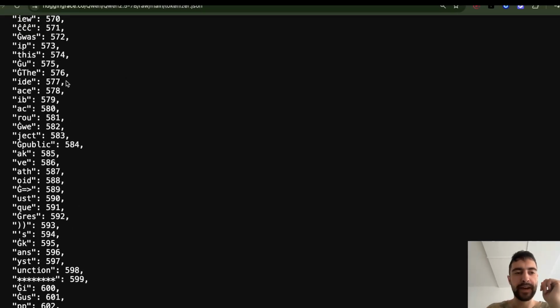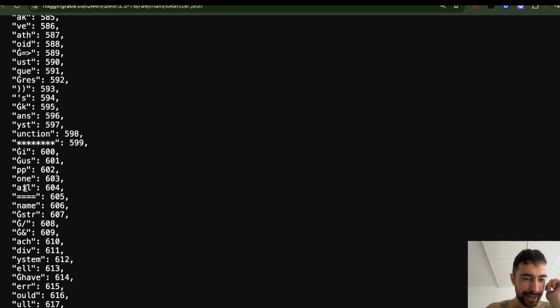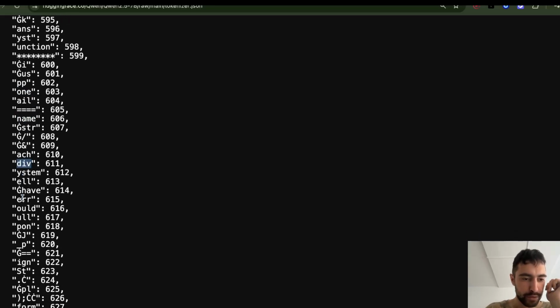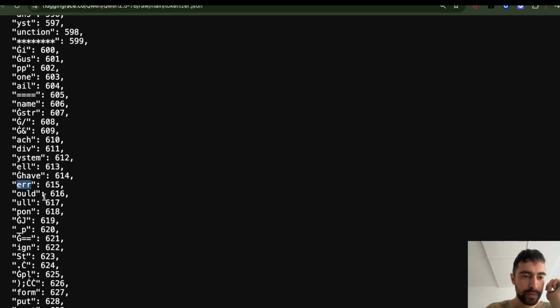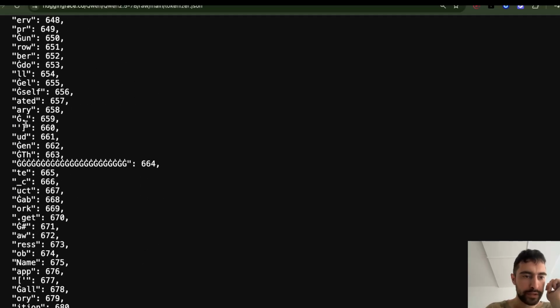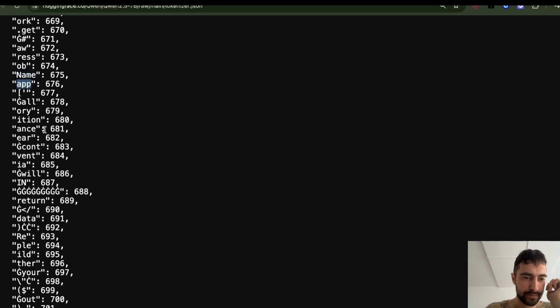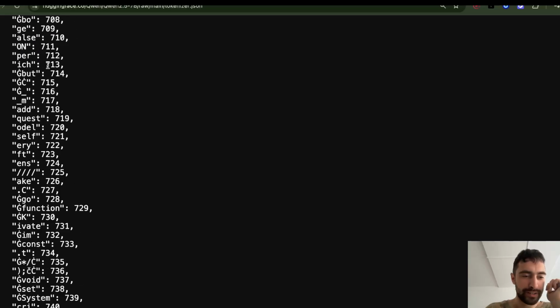And we can occasionally find some English words like ace. Okay, name. Div, this is from programming. ER, like error. We see about, and this could be like a subword of error. You see here we have these two characters combined. Name with a capital N, app. It's actually very interesting to see all of this data. Return, it's a whole token.